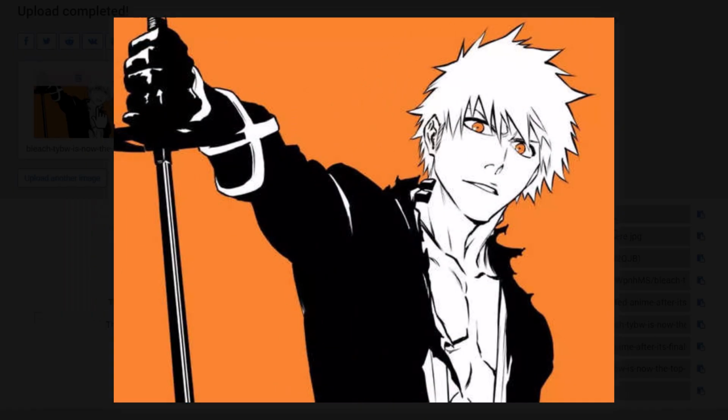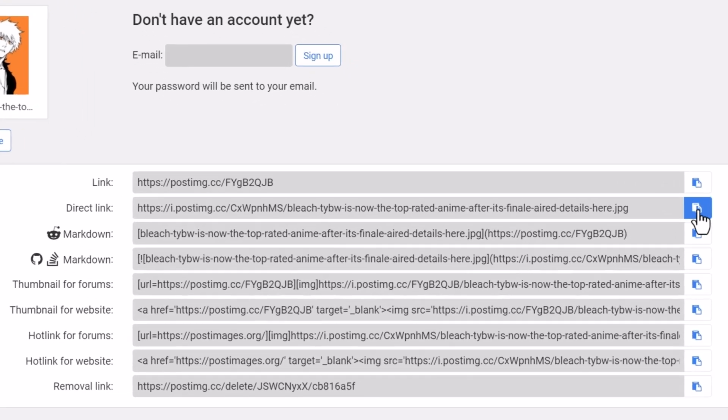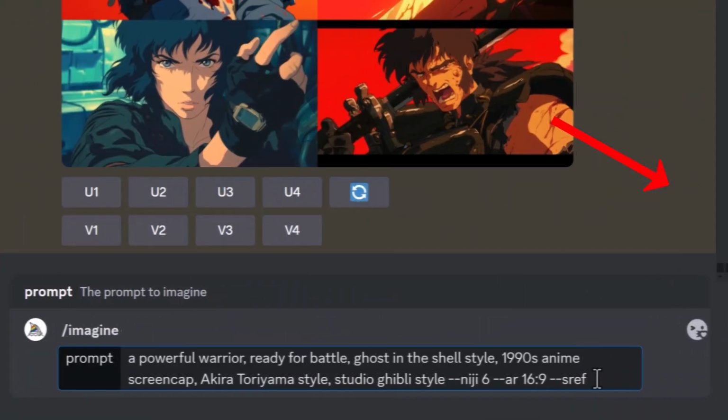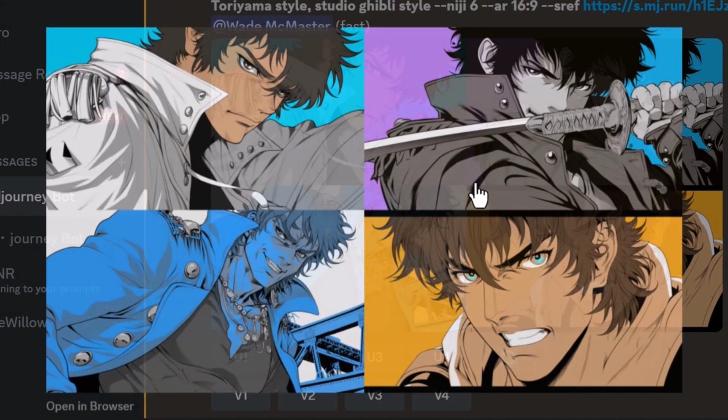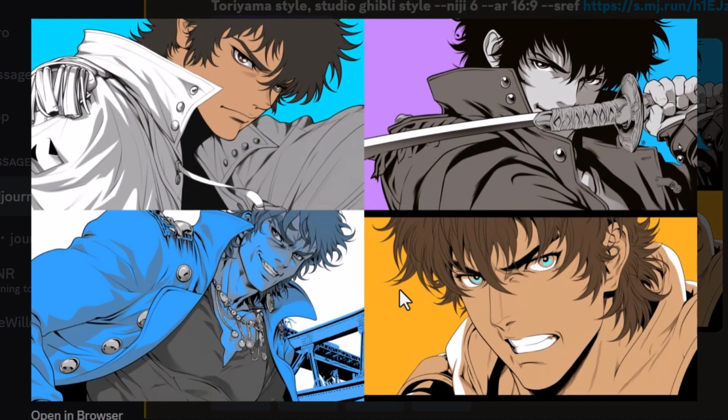And I have this image here, orange with black and white. I'm going to copy the direct link, and I'm going to add that URL to my style reference. And you can see how it's kind of started to lean more towards that anime image style that I uploaded. So that's a pretty good way to take a bit more control over your anime by using style references. And I'll pop a video in the video card at the end of this.